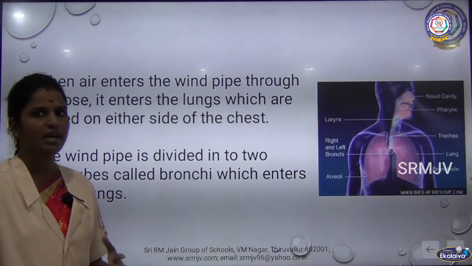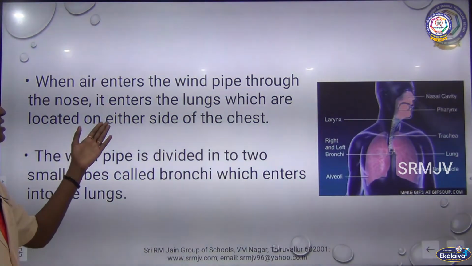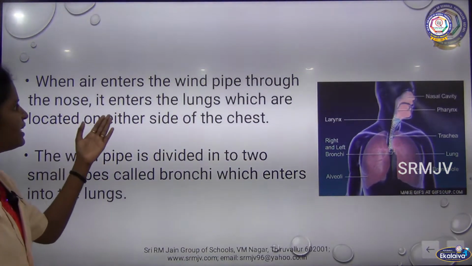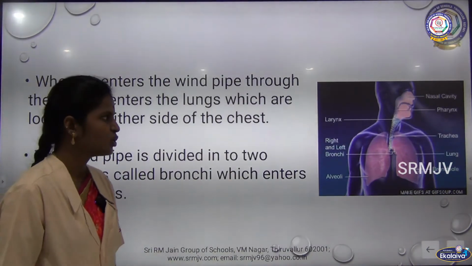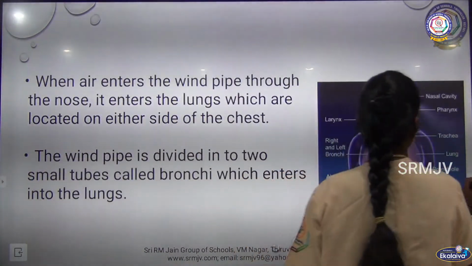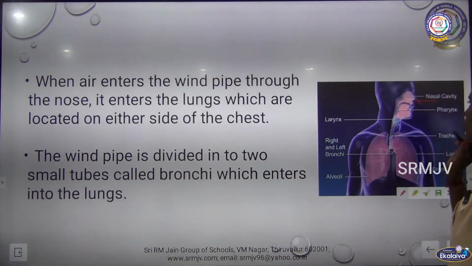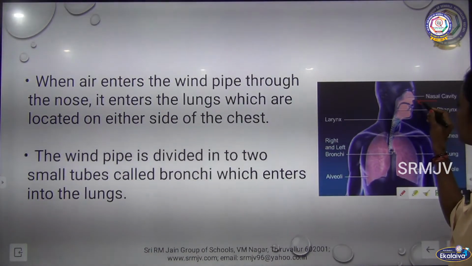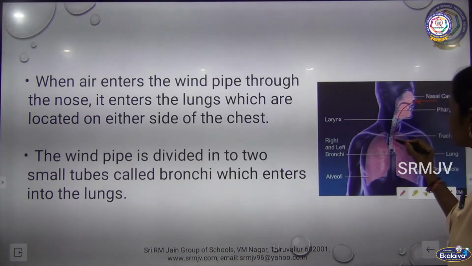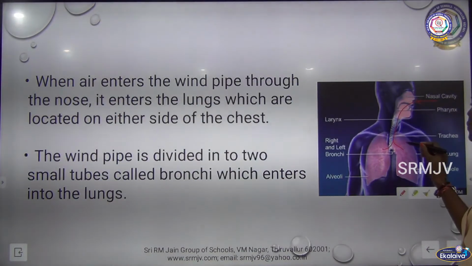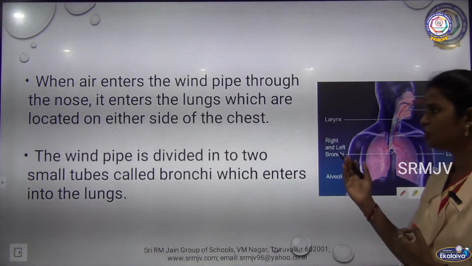Let us see what is happening inside our respiratory system. When air enters the windpipe through the nose, it enters the lungs, which are located on either side of the chest. When air enters inside the nose, the nasal cavity, this is the nose, it enters the lungs, which are present on both sides of our chest.